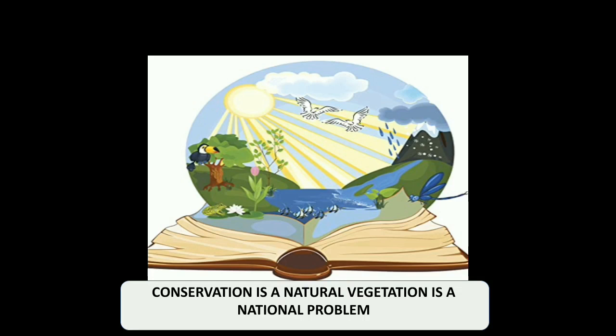Because trees play a very crucial role. So when it comes to the conservation of the natural vegetation and the natural setting around us, it is the top priority of the whole nation, and the whole country as well as the whole world. It is not the problem of a single person, but it is the problem of the entire humankind.